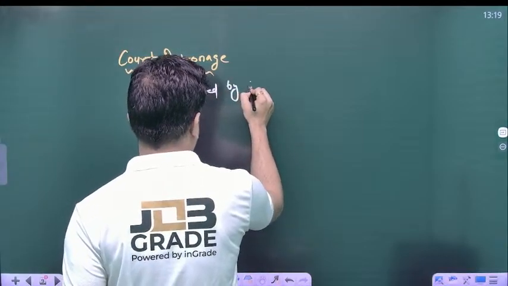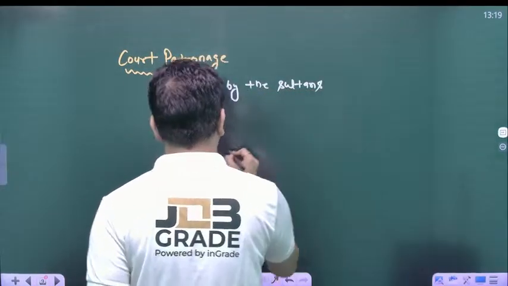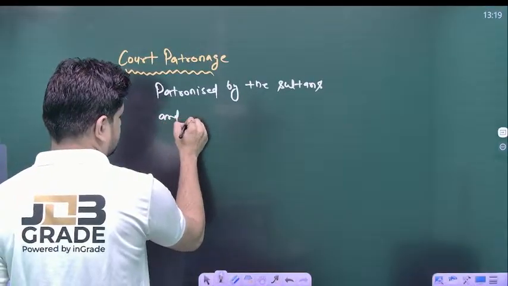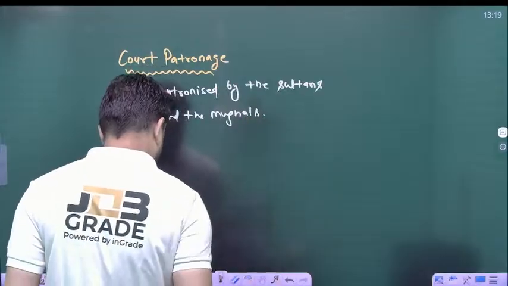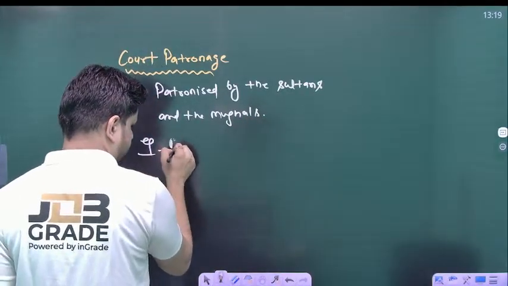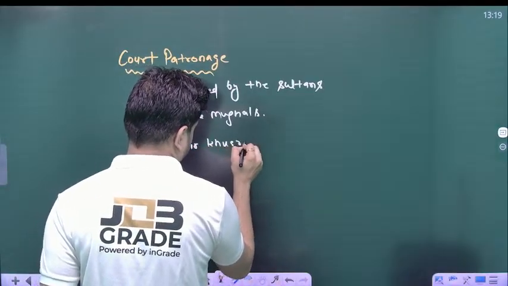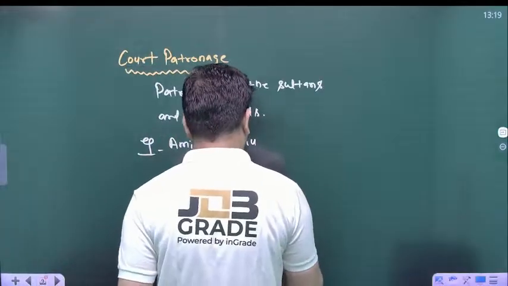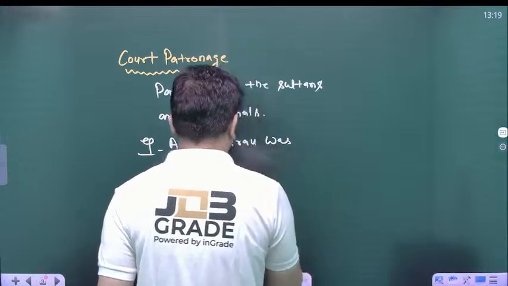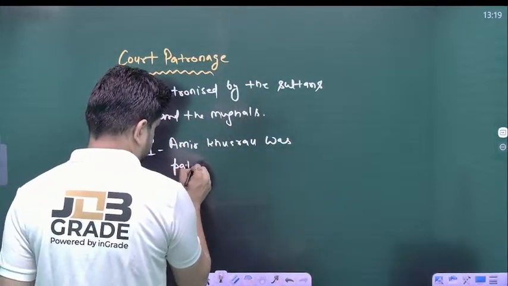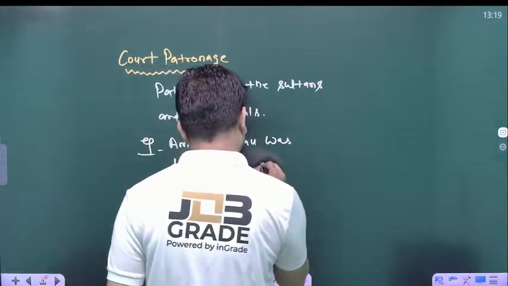For example, Amir Khusro was patronized by Alauddin Khilji.